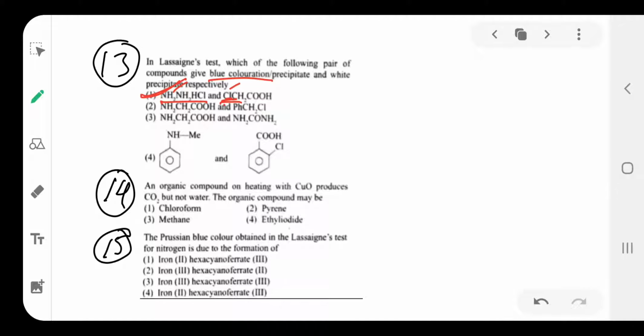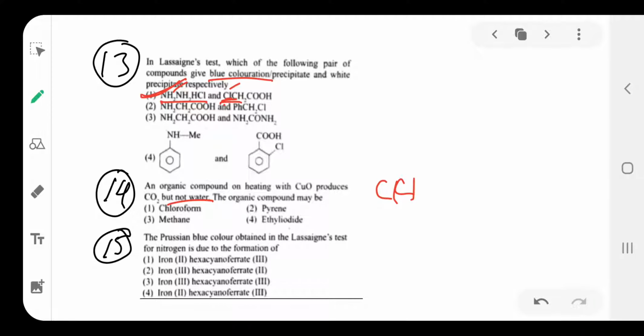Question number 14: the organic compound on heating with copper oxide produces CO2 but not water. So it gives only CO2 but not water, which means the given organic compound must contain carbon only, and hydrogen is not present. In which compound is hydrogen not present?